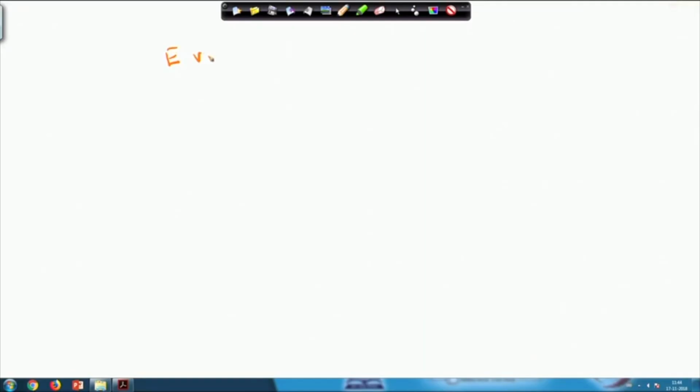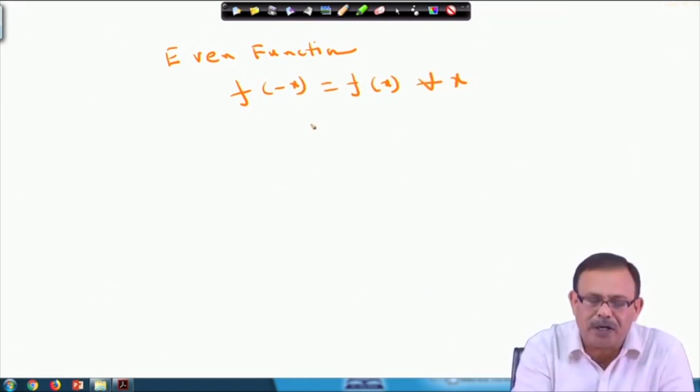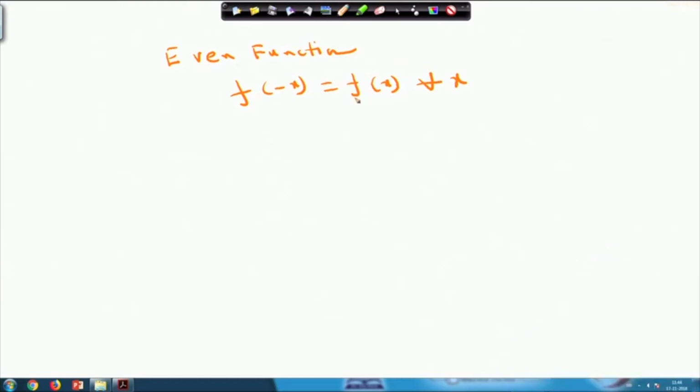What is an even function? As you know, an even function satisfies f of minus x equals f of x for all x. If a function f x satisfies this property, f of minus x equals f x for all x, we call it an even function.